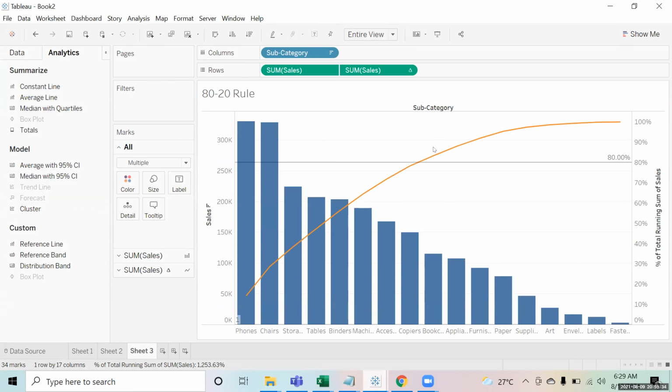I'll just share the data with all of you, the animation chart. So that's it.